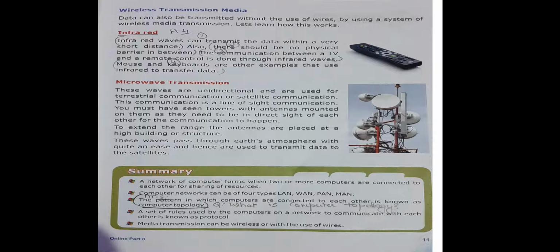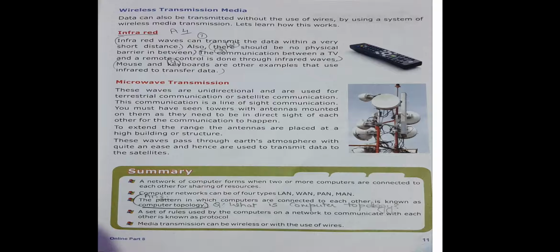Next is wireless transmission medium. What is wireless? Which is not having any wire. Our data can be transmitted without the use of wire by using a wireless transmission medium. Then infrared waves can transmit data within a very short distance. Also there should be no physical barriers in between.